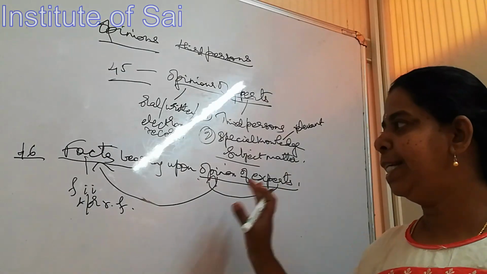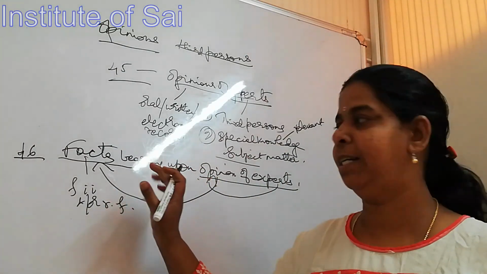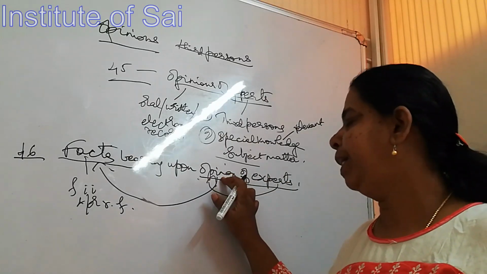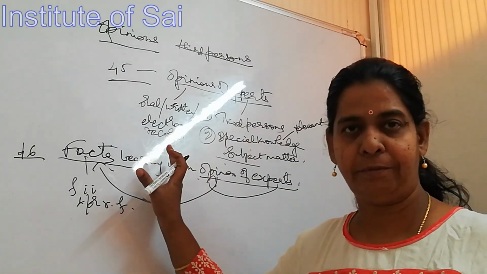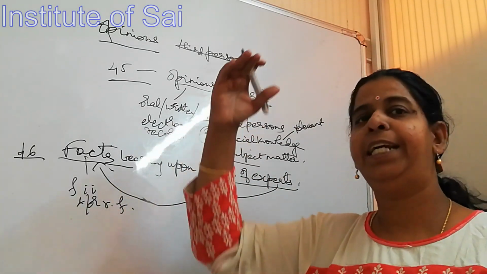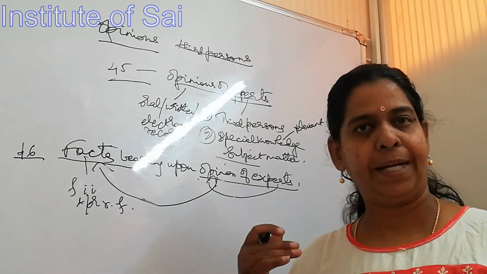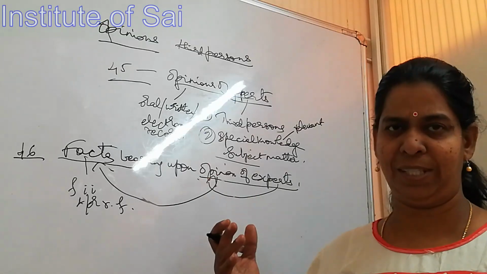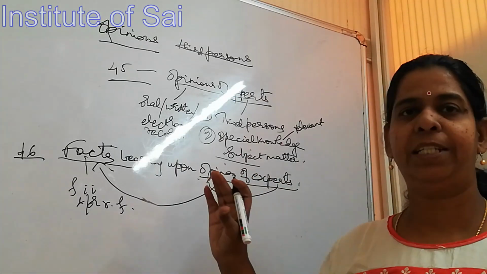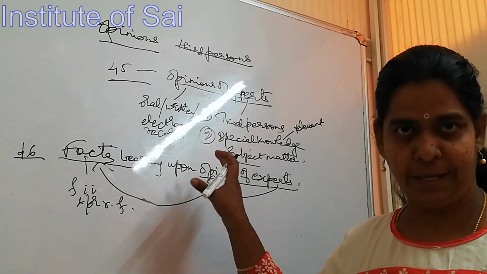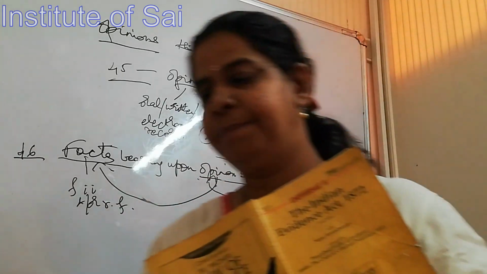Understand? Only these are the facts which he will consider. So opinions of experts will be based on certain facts, which will not include the entire facts in issue or the relevant facts that we state in the petition. Only those facts which are needed for him to arrive at the opinion. Hope you understood this.